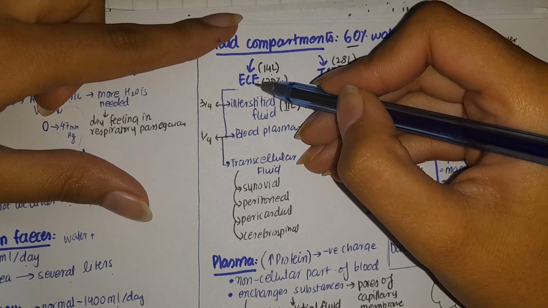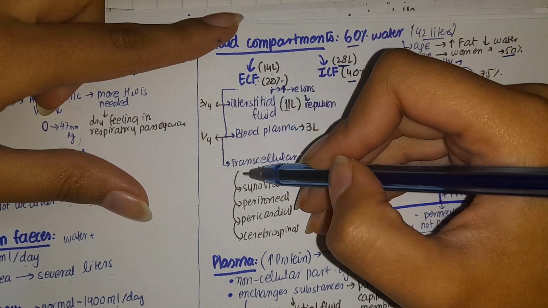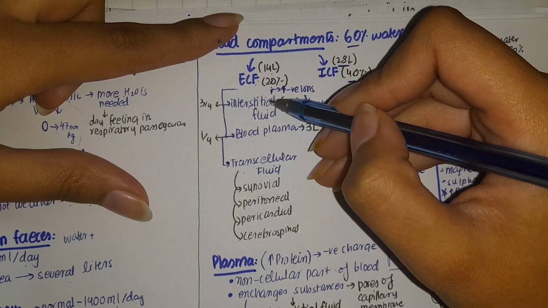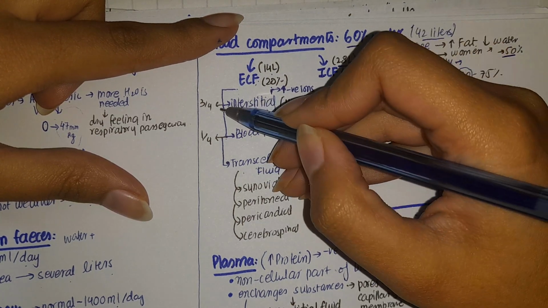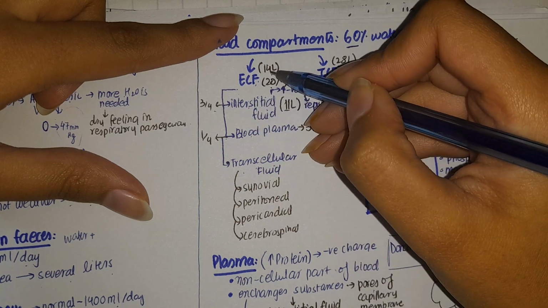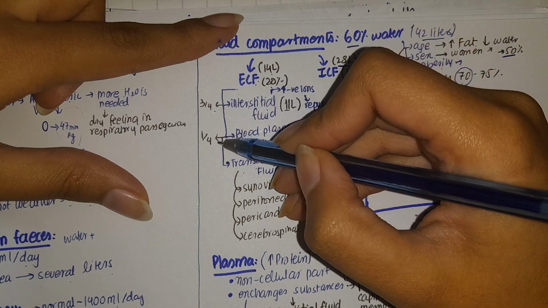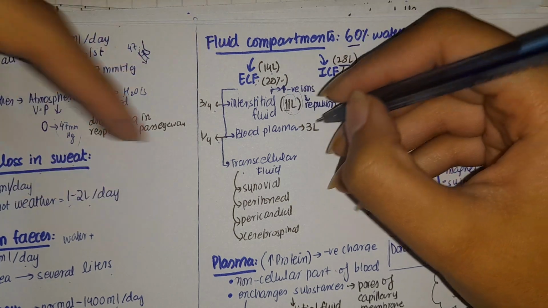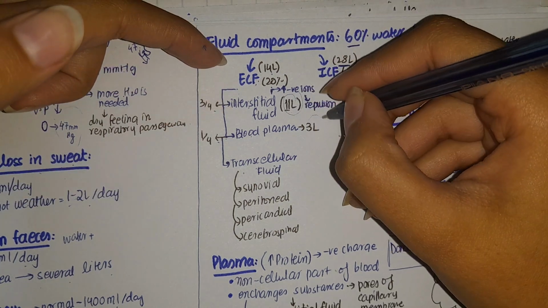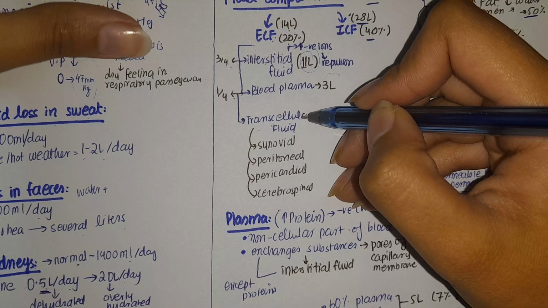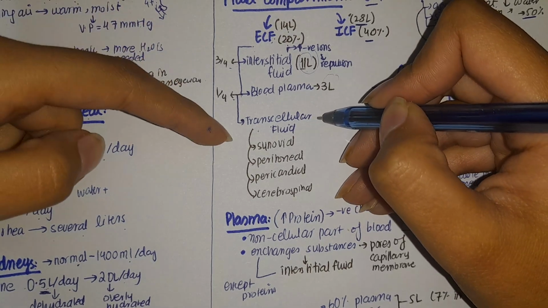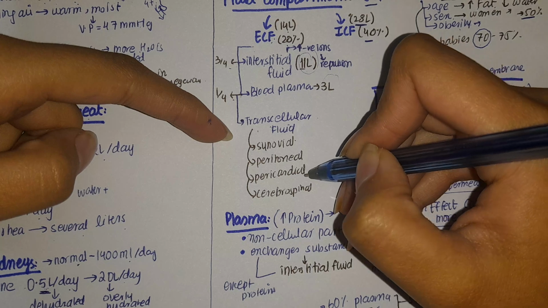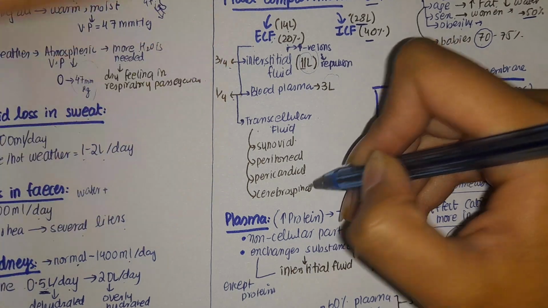Now, this extracellular fluid is further divided into three compartments. Two are major and one is minor. Major compartments are interstitial fluid that makes 3/4 of this 14 liter, and blood plasma that makes 1/4 of this 14 liter. So 3/4 make 11 liter, whereas this blood plasma makes 3 liter or 1/4. And another minor compartment is the transcellular fluid, that is the fluid in the synovial cavity, peritoneal, pericardial, and cerebrospinal cavity.